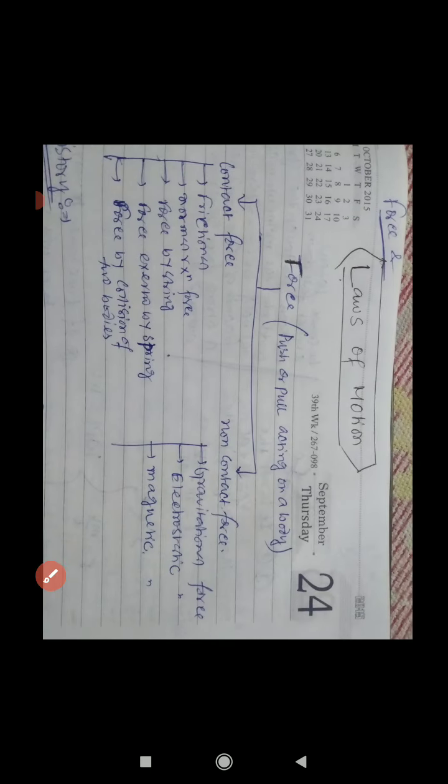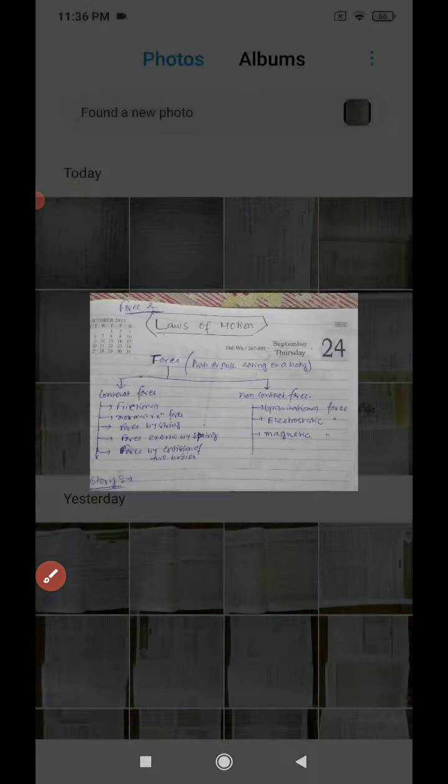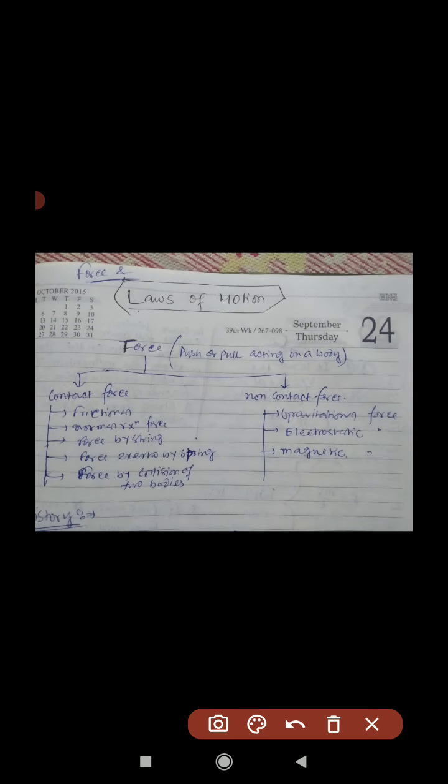Now students, force is of two types: contact force and non-contact force. Here you can see, contact forces are also subcategorized as frictional force, normal reaction force, force by a string, force by a spring, or force by collision of two bodies. What is present in your book, that I am explaining.